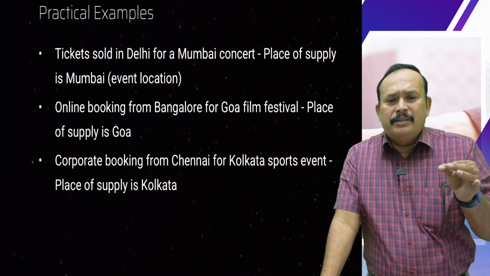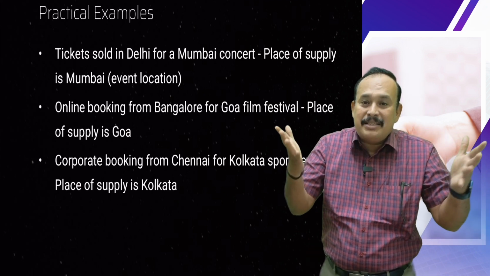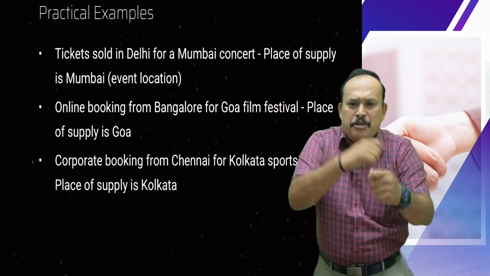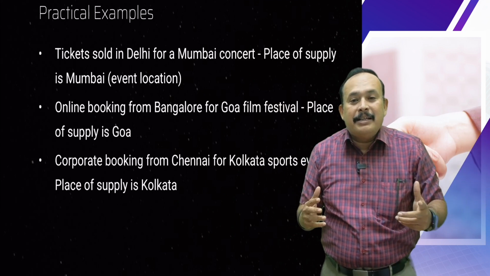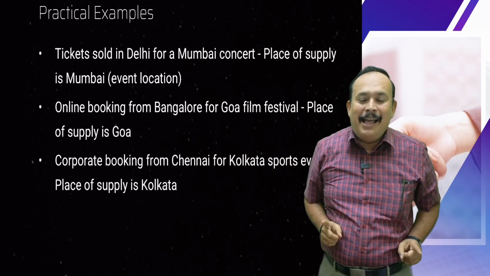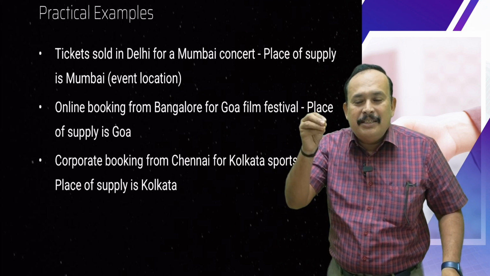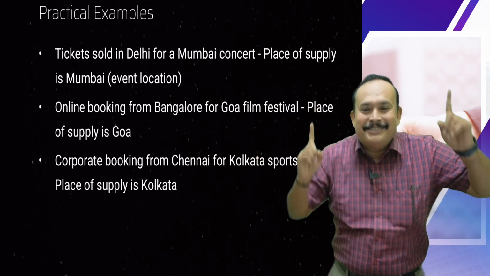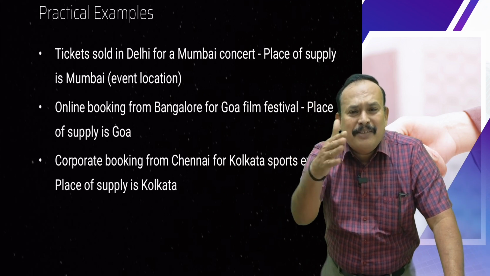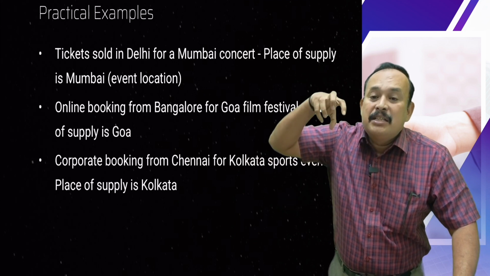Tickets sold in Delhi for a Mumbai concert. A concert is an event, you know, a group of three or more artists performing art, dance, music, with a huge gathering, singing songs, pop songs, and so on. We purchase tickets to go and enjoy that. In that case, what is the place of supply? Where the event is actually held. Tickets are sold in Delhi for a Mumbai concert, so the concert is the event.